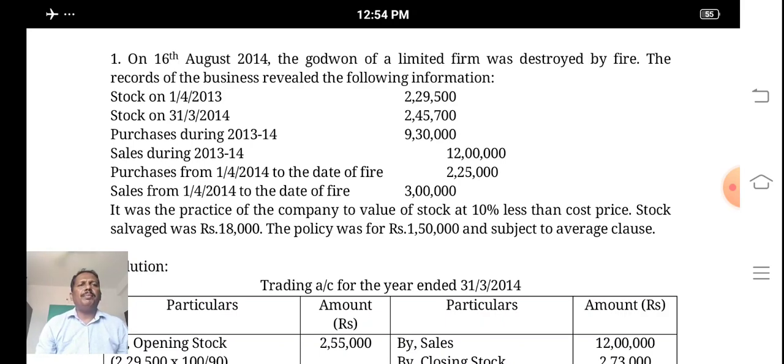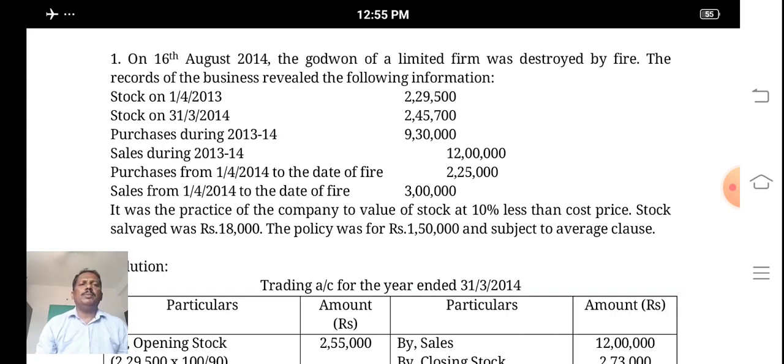Stock on 1/4/2013, that is 2,29,500. Stock on 31/3/2014, 2,45,700 is given. Purchases during the year 13-14, 9,30,000, and sales during 13-14, 12 lakhs, and purchases from 1/4/14 to the date of fire, 2,25,000, and sales from 1/4/2014 to the date of fire, 3 lakh.